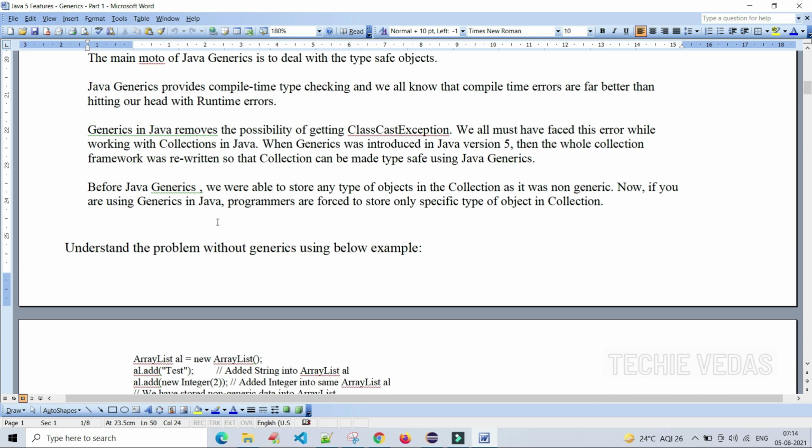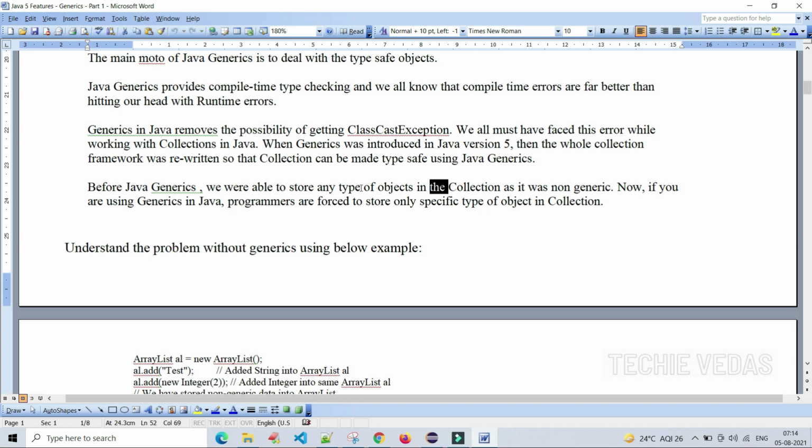Let's see, we have so many points to discuss further. Before Java generics, we were able to store any type of objects in the collection. As we can say, it is non-generic. That is correct, right? In the collection framework, we can store any kind of objects, so it is not homogeneous, which means the same type, but heterogeneous.